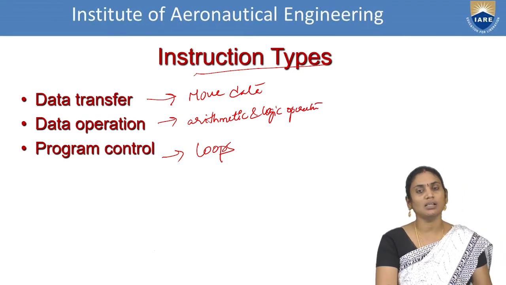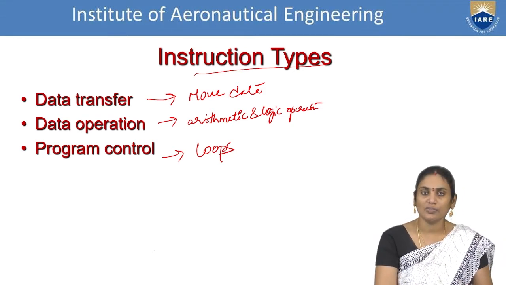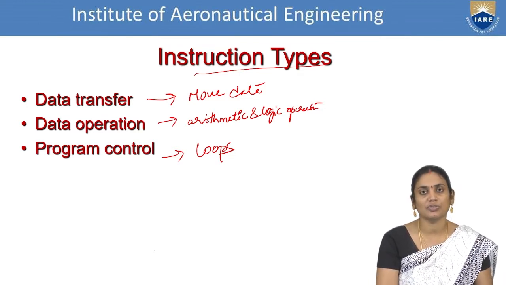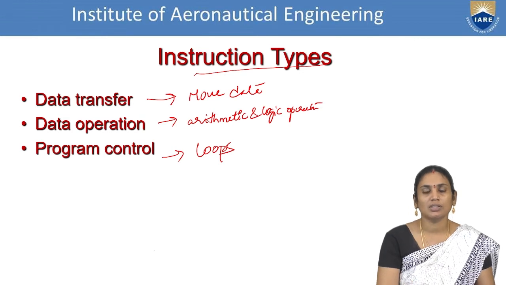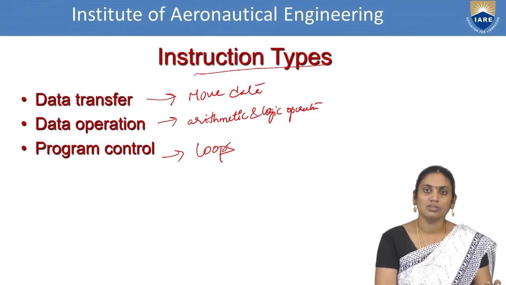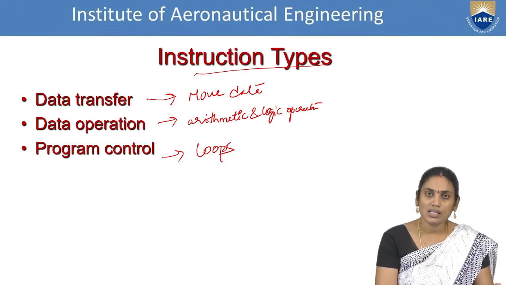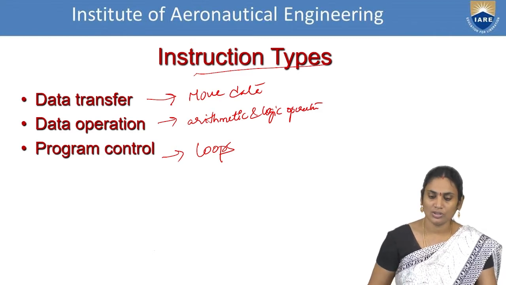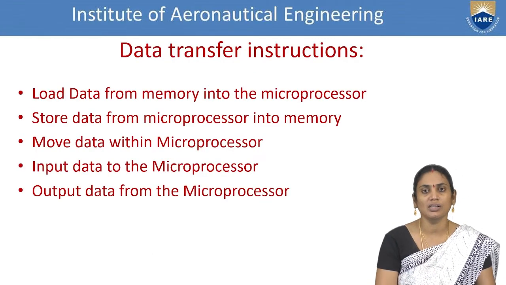As we said earlier, assembly language is not only converting, but it is also defined with respect to certain operations. If I want to perform some operation, they have some objectives and functions. As a part of this, we start with the first one, that is instruction types. Instruction types can be divided into 3 types. What are they? Data transfer instructions, data operations, as well as program control instructions. So let us see in detail about each and every case.